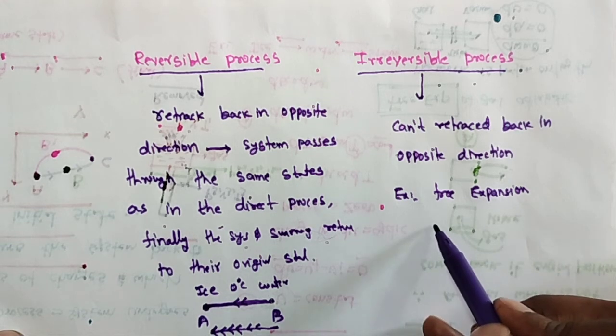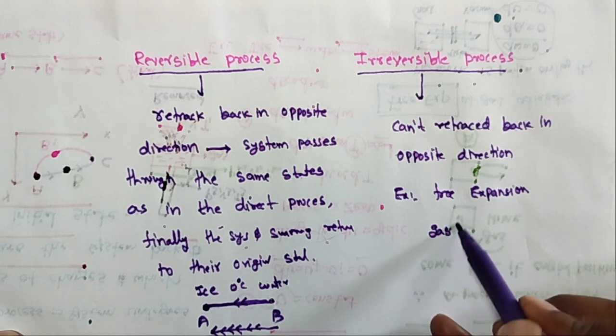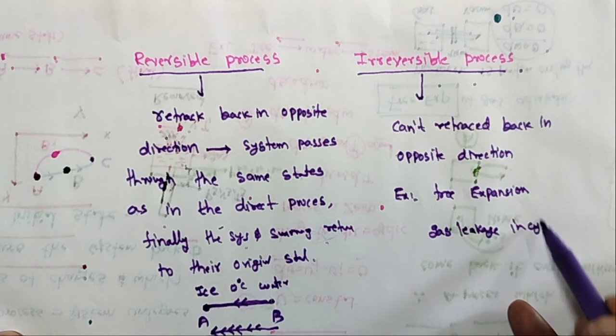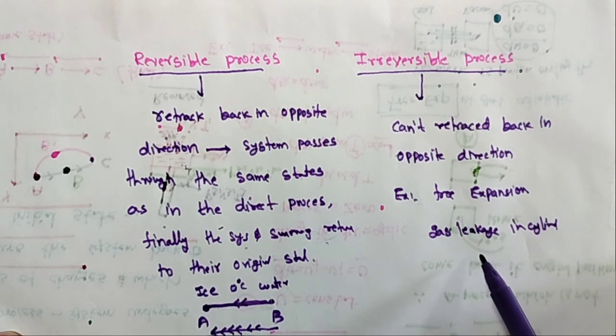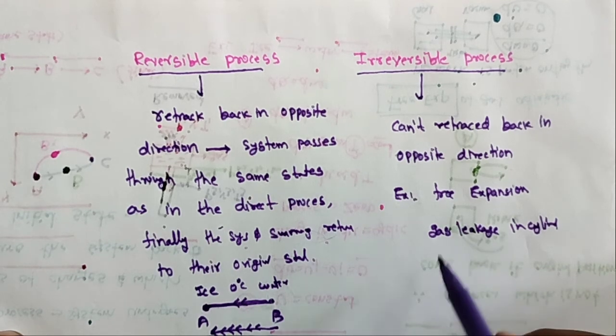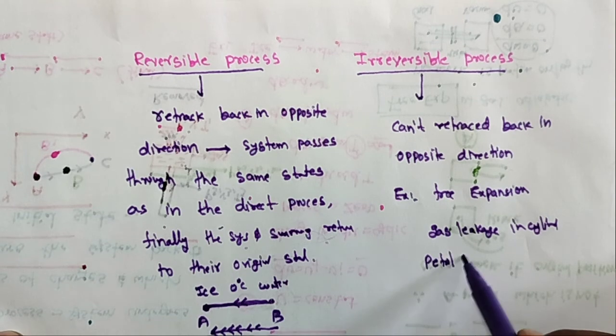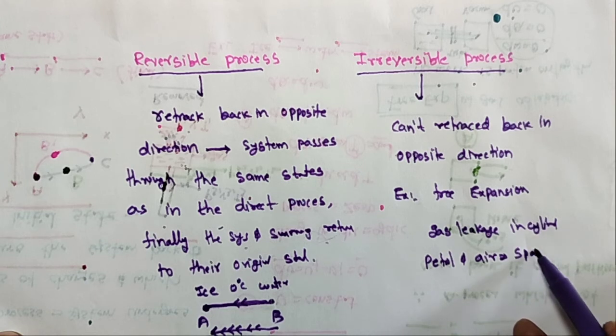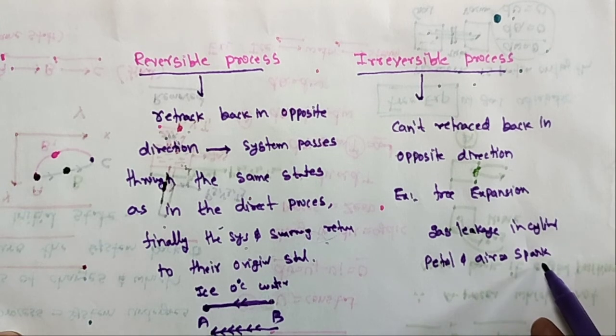And cylinder gas leakage. The gas leaking from the cylinder does not come back to the cylinder. And some spark, a mixture of petrol and air. The petrol and air are ignited, a spark is produced, and the spark cannot be reversed.